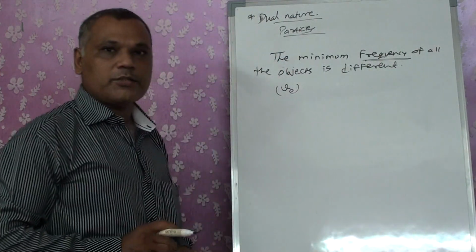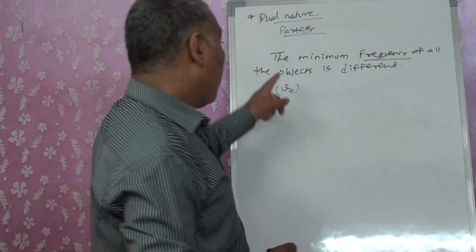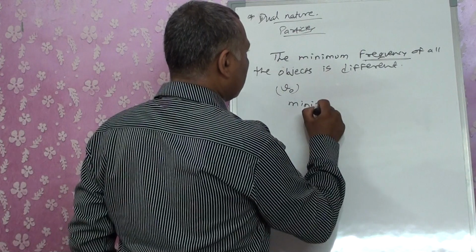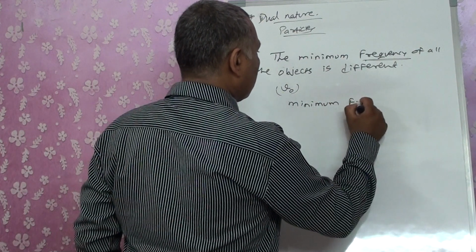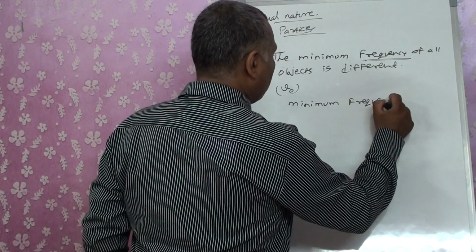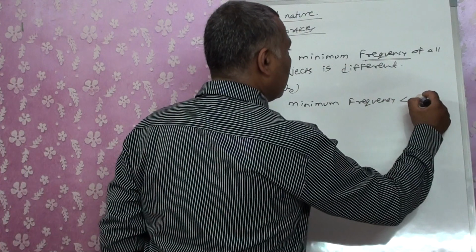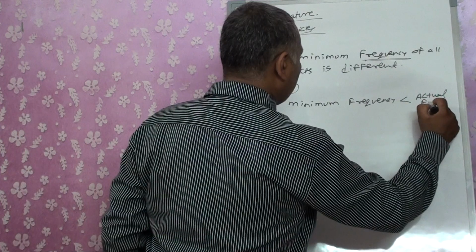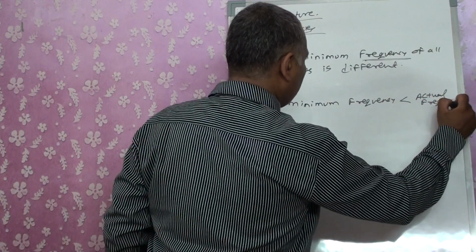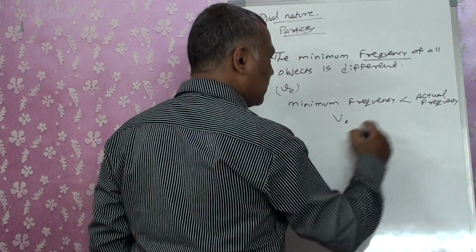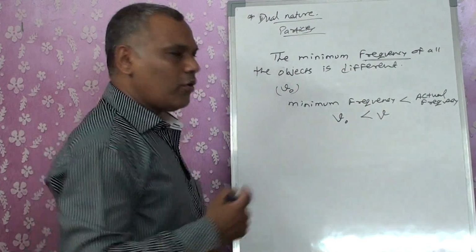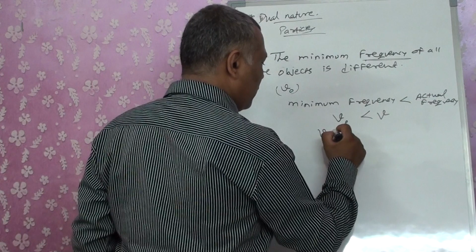Every component has its own frequency. But when this minimum frequency is less than the actual frequency, that means nu naught is less than nu,